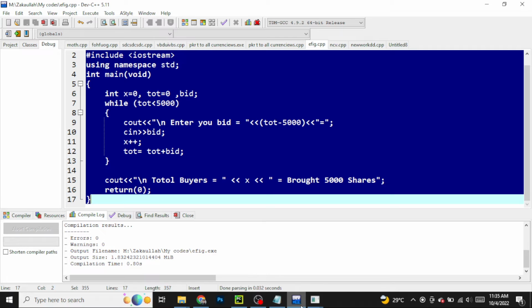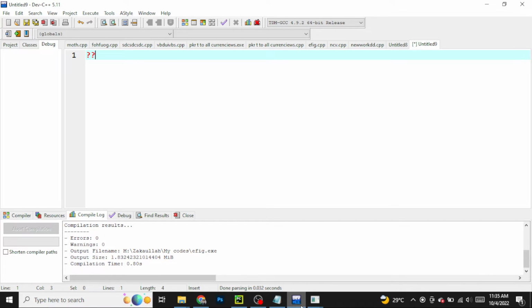Hello everyone, so today I'll be discussing a new question. I can give some brackets here to write the question. So the question is that a company wants to share its shares. The amount of shares is equal to 5,000.